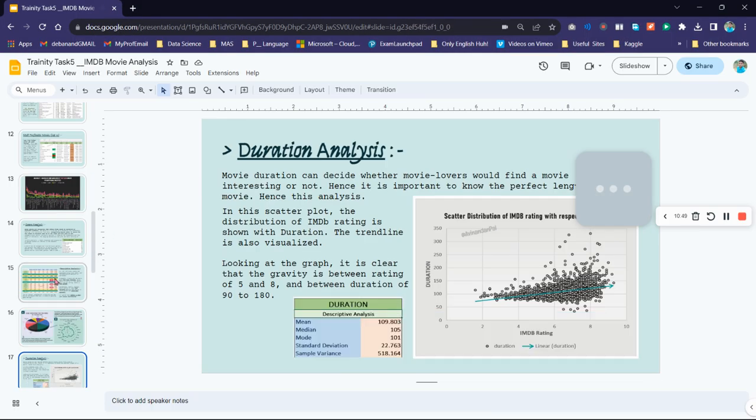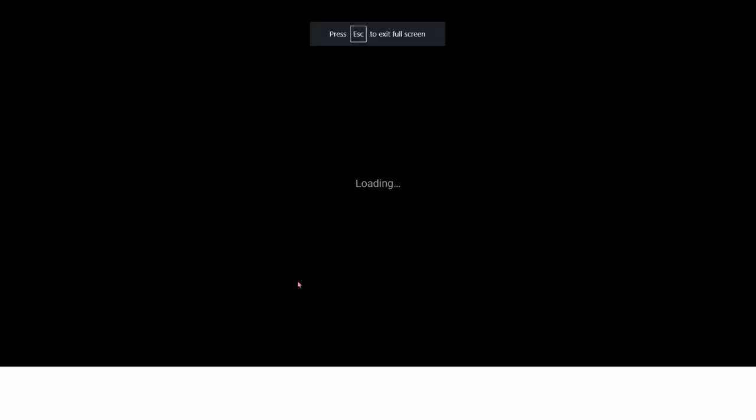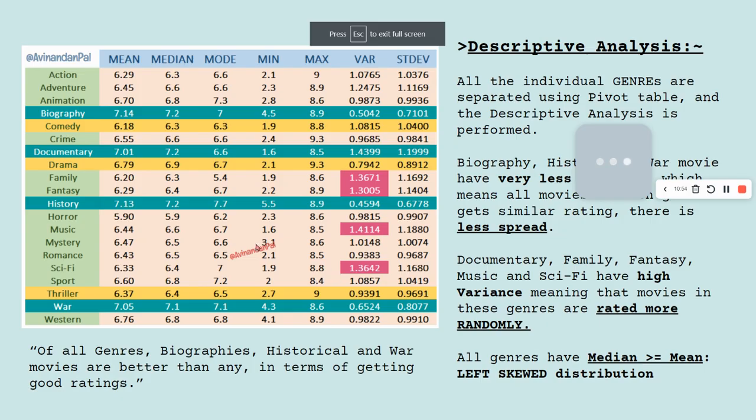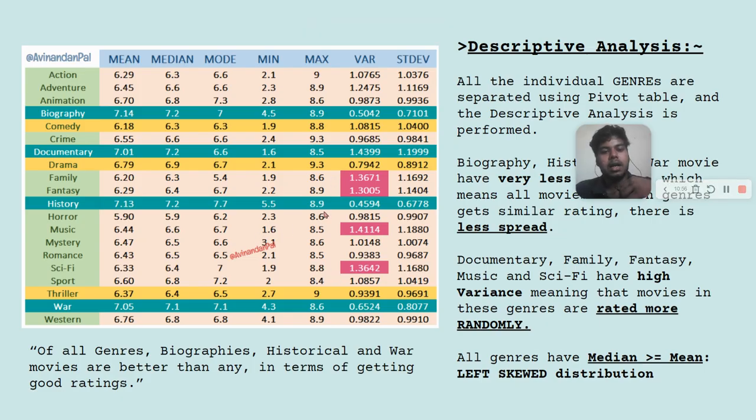I'll go back again. Yeah, so you can see they are having a low of 1.6 and a high of 8.5. Now, the other movies like comedy, drama, thriller, those are somewhat less rated, and again those are somewhere in the middle. Now, one more analysis that was found is that the median is greater than the mean in all these movie genres. You can see that, which means that the data set is left skewed based on the genres.